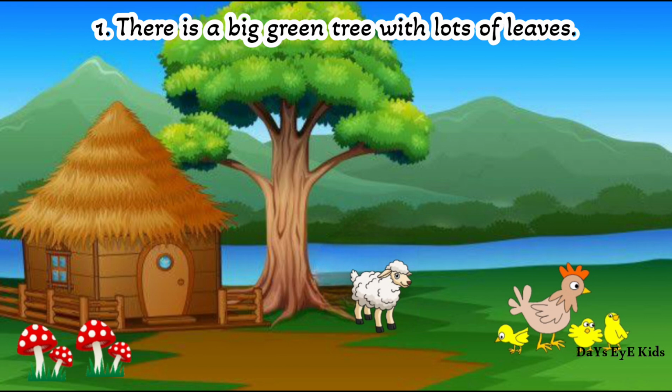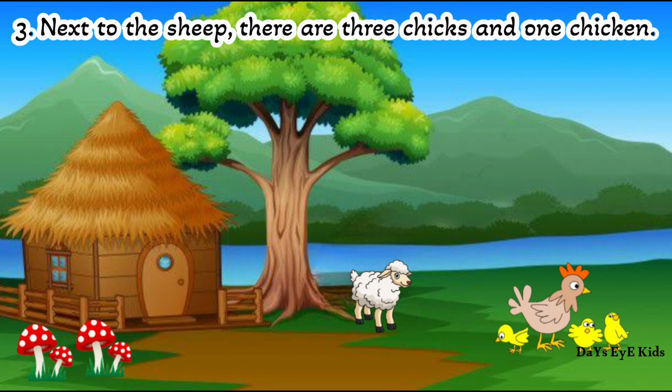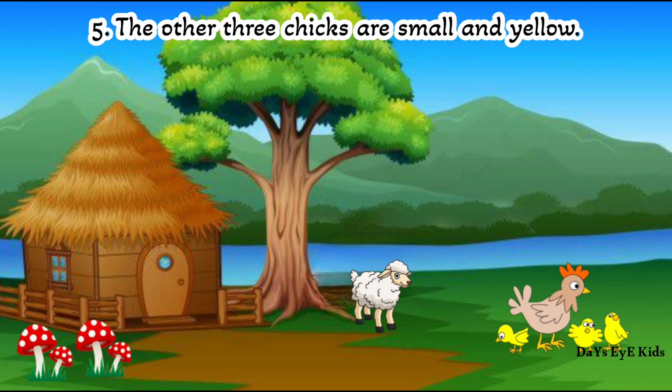There is a big green tree with lots of leaves. Under the tree, there is a fluffy white sheep. Next to the sheep, there are 3 chicks and 1 chicken. One chicken is big with brown in color. The other 3 chicks are small and yellow.